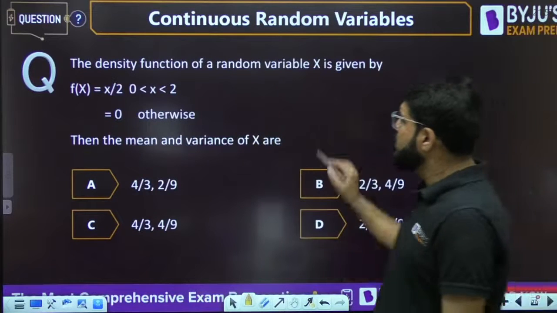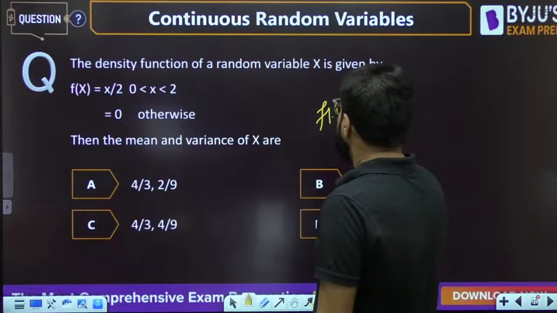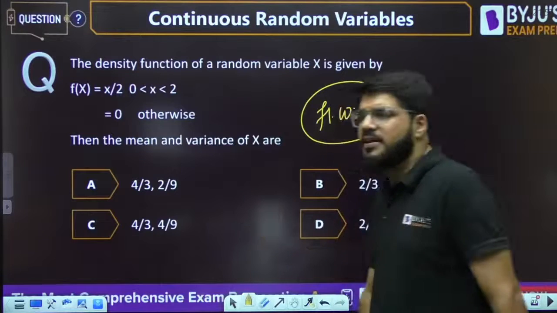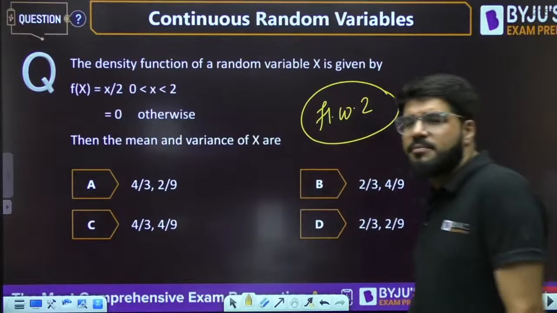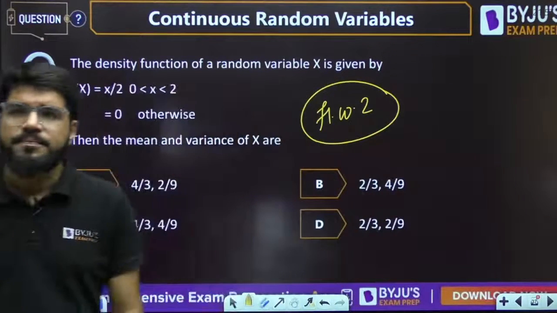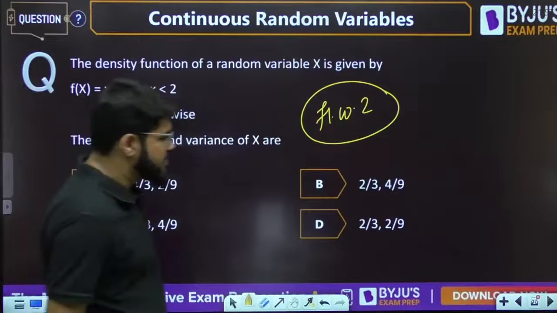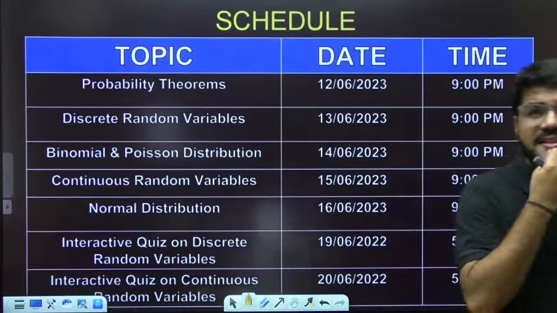So some small integration technique you have to apply. Okay, homework number 2 for you. Directly a random variable is given, find the mean and variance. A fundamental question, find the mean and variance, by the methods that we have discussed. Okay, these are the sessions.